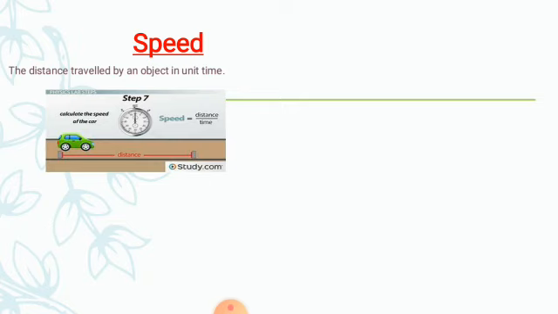Now students, as we know, distance is a length, so its SI unit is meter. And the time, we all know its SI unit is second. So what could be the SI unit of speed? The SI unit of speed is meter per second.